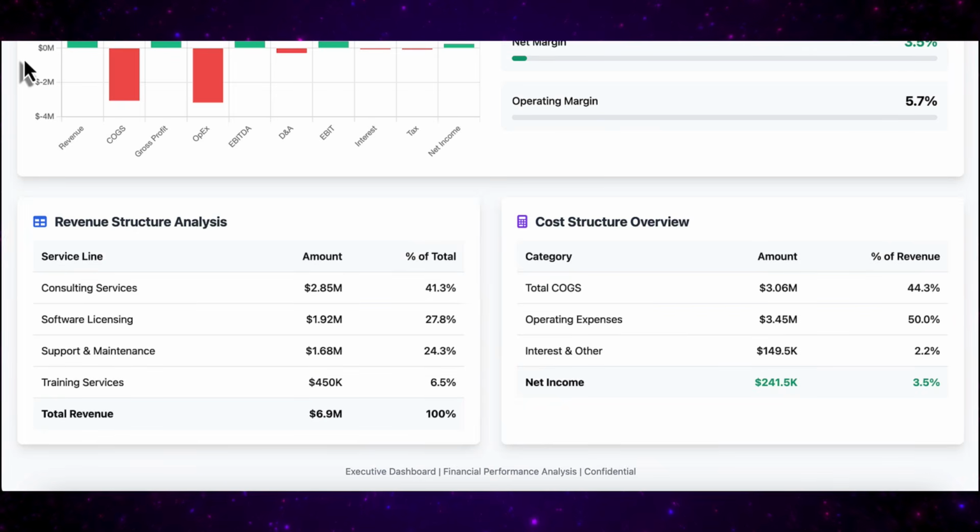Look at this clean design. Consulting services 41.3% of revenue, software licensing 27.8%. The cost structure analysis shows exactly what executives need to see. This is dashboard quality that would normally require specialized design software.